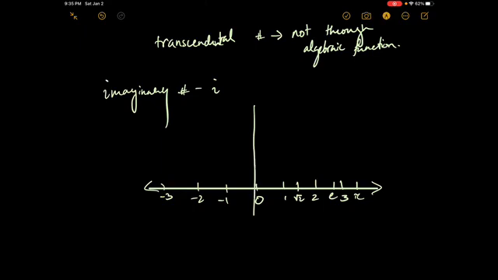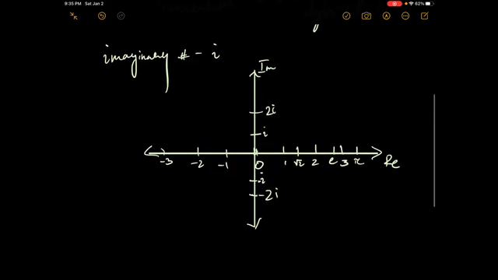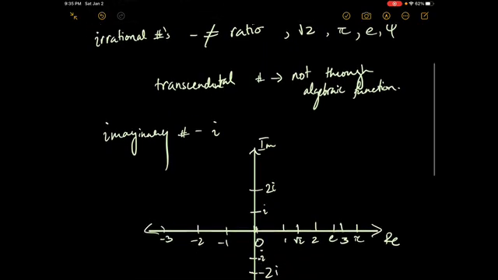So the solution to this is making a brand new axis and calling it the imaginary axis, and calling the normal axis that we were used to the real axis. And now you have an entire number plane. Instead of working with just a number line, now we're working with a number plane. You still have 0 in the middle at the origin, but now if you go upwards or downwards, you would have the imaginary numbers like positive i, positive 2i, and negative i, negative 2i. And this is the thing about the imaginary numbers.